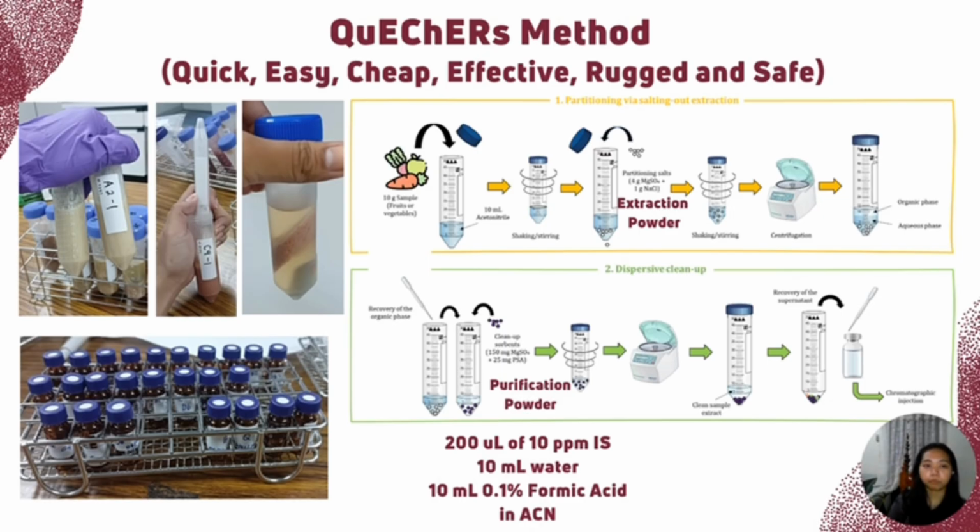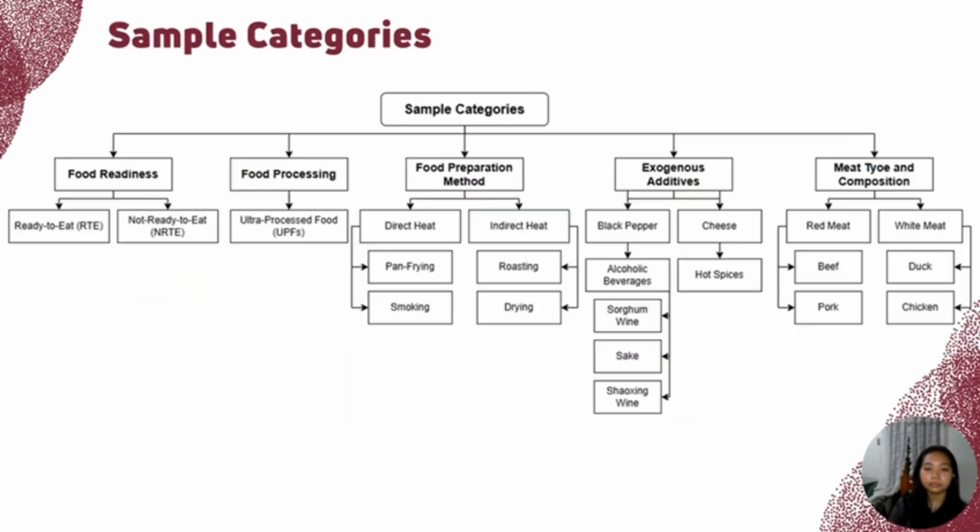So here is the specific method for QuEChERS. QuEChERS stands for quick, easy, cheap, effective, rugged, and safe. Here I make use of 200 microliters of 10 ppm internal standard, 10 ml water, 10 ml 0.1% formic acid in acetonitrile. Here are the sample categories. So we have here the food readiness, food processing, food preparation method, exogenous additives, and meat type and composition.